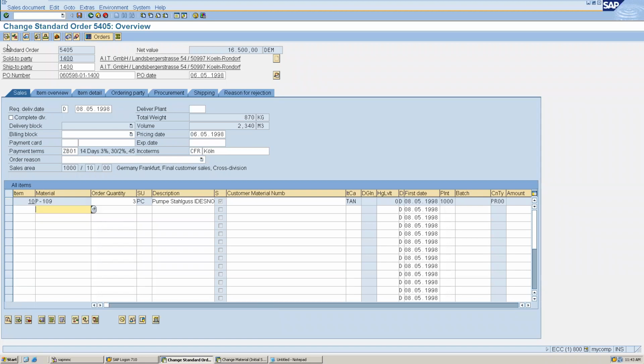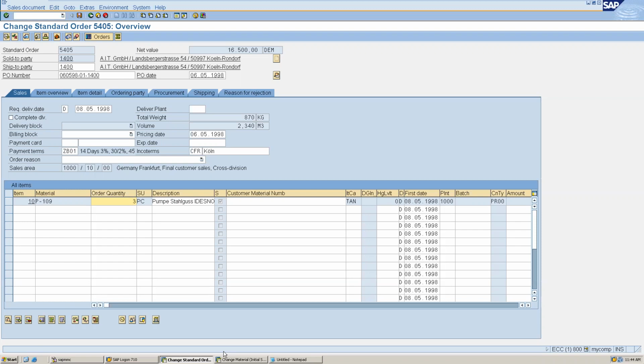So here we have opened the VA02 screen for an existing order. Now, for example, my requirement is to validate if the quantity is more than 10, and display some error message. This is not standard functionality provided by SAP, but our user wants a custom check: if the quantity is greater than 10 for a particular item, we have to display an error message, or maybe an information message.